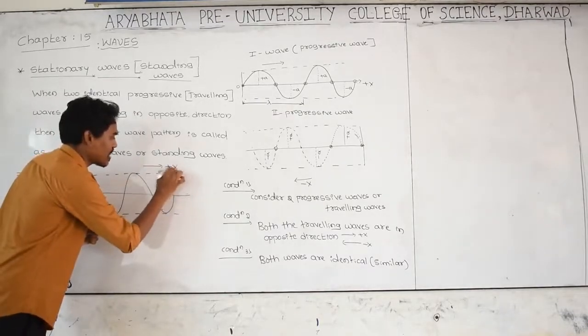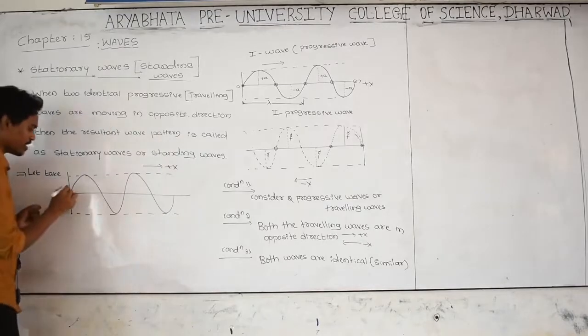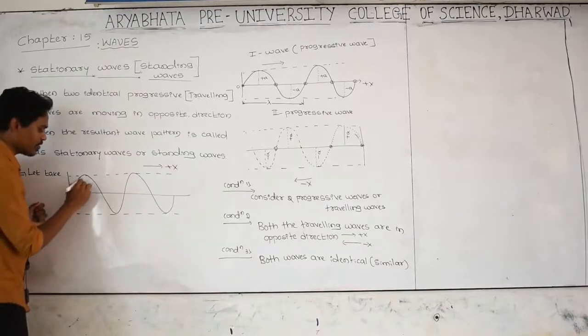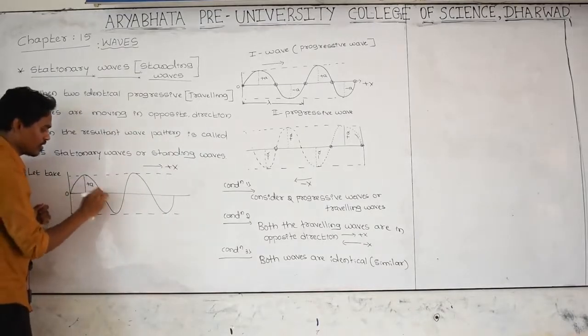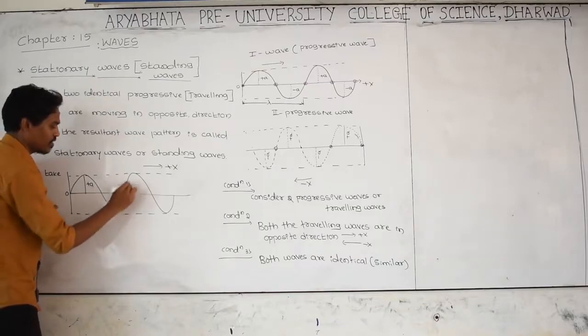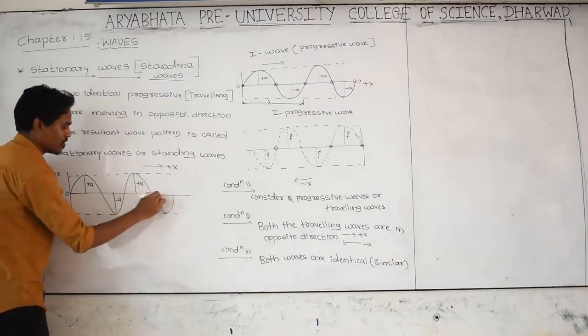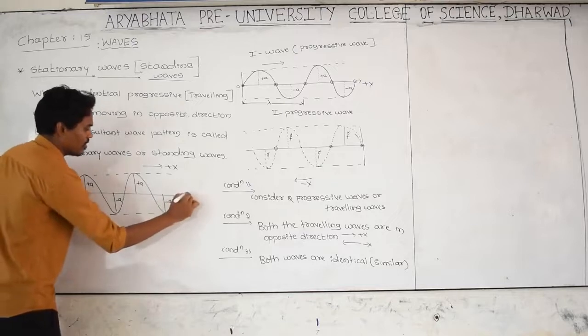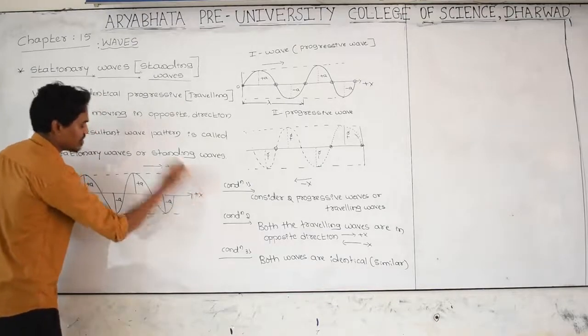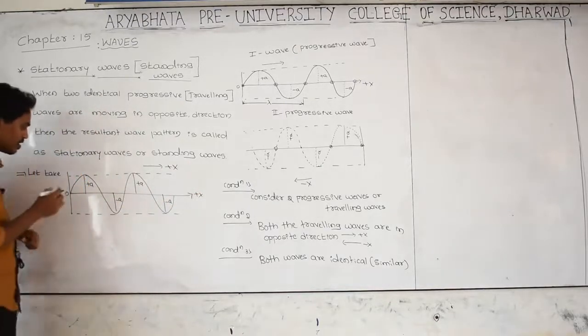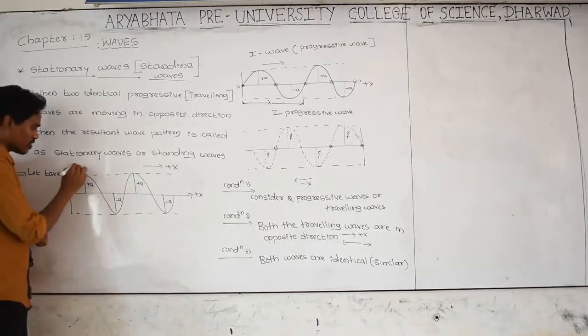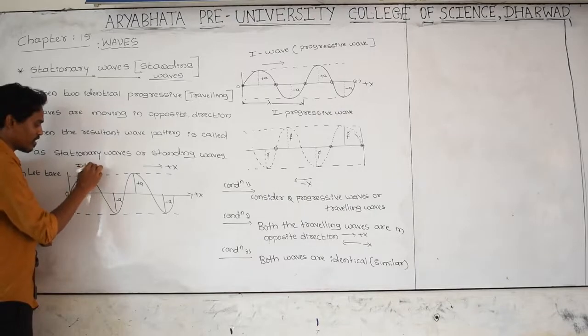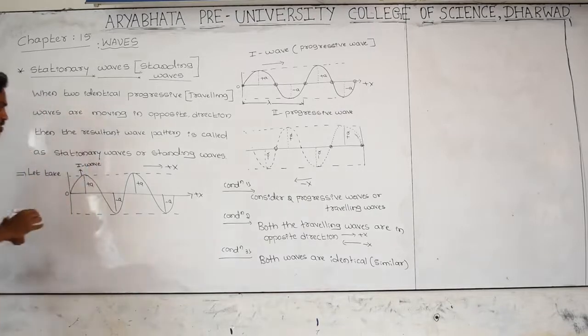Plus x direction it is moving. Its amplitude is plus a, minus a, plus a, minus a. In plus x direction it is moving. This is the first traveling wave.